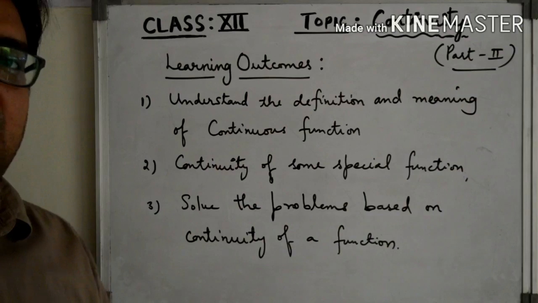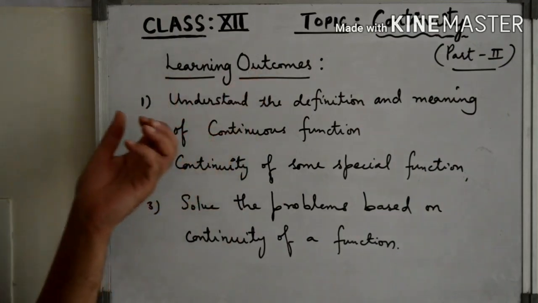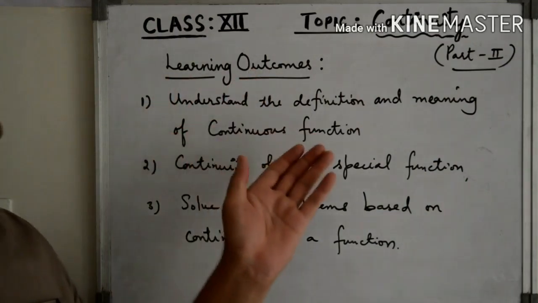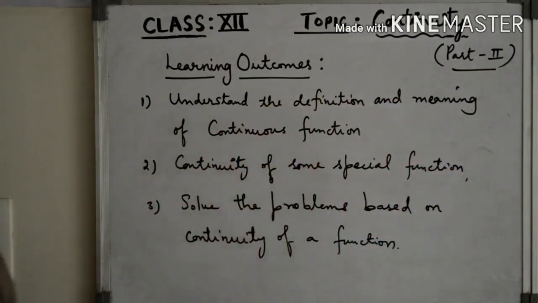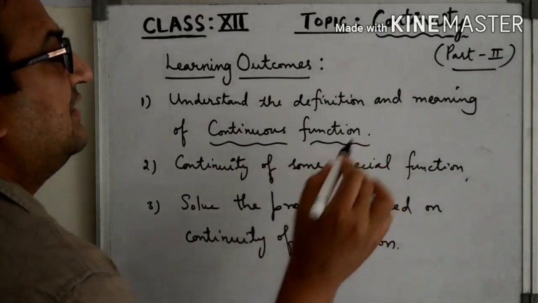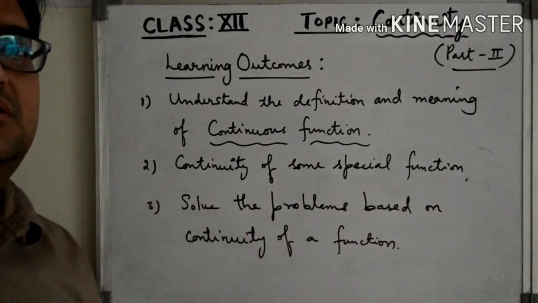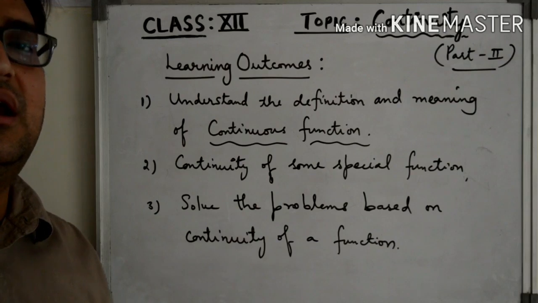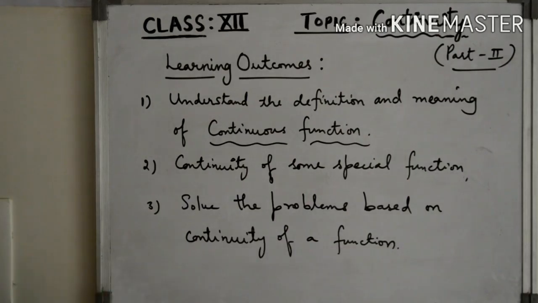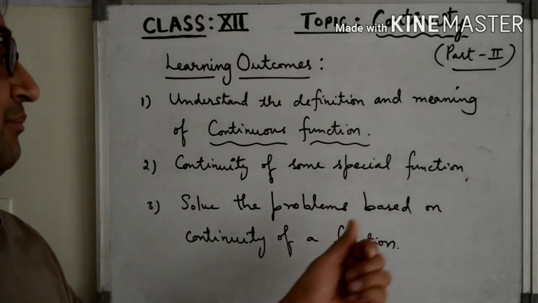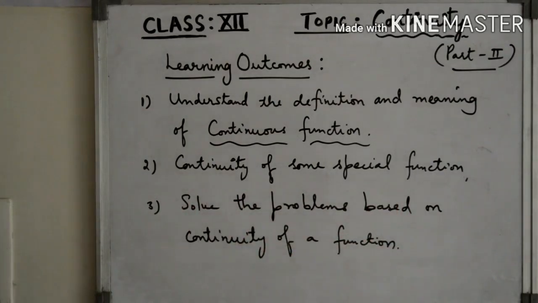Learning outcomes means after the completion of this lecture you will be able to understand these 3 points, right? First of all, you will understand the definition and the meaning of a continuous function. What is a continuous function? You will be able to understand that. Then we will be discussing the continuity of some special functions. Special functions you have already studied in class 11th. You know the graph of those functions also. So we will be discussing the continuity of those special functions. And at last, we will be solving the problems that are based on the continuity of a function. So these are the learning outcomes of today's class.